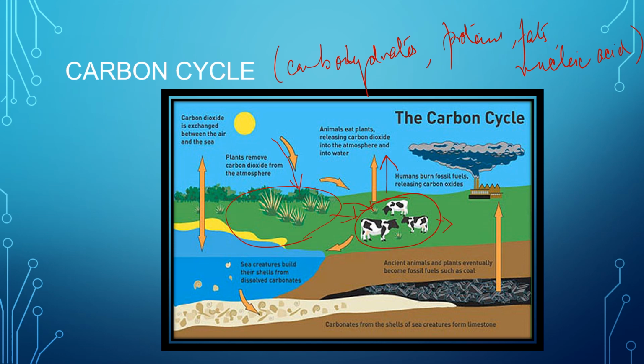Now again you can see that humans are burning fossil fuels like coal and petroleum. That burning of coal and petroleum is also a slow chemical change. It is giving out carbon dioxide. From the factories, petrol, kerosene, diesel which are being burned are also emitting carbon dioxide to the atmosphere. So when these fuels are burning, they are giving out carbon dioxide which goes on to the atmosphere.